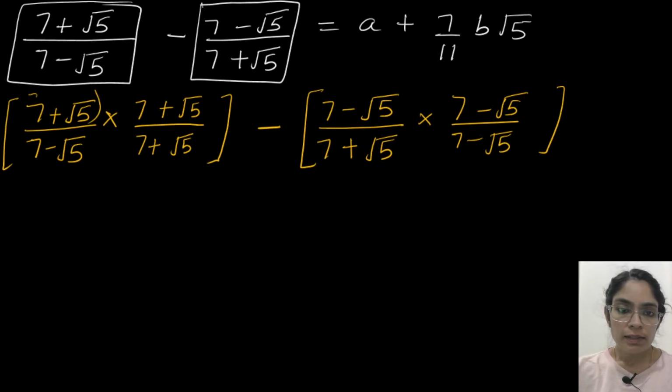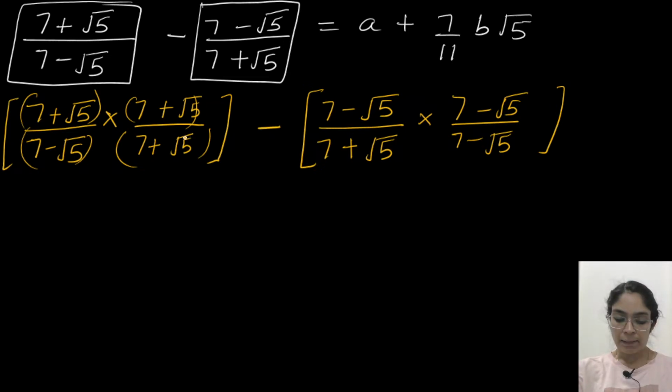Now, brackets we have to multiply. So same term, if you multiply 7 plus root 5 with 7 plus root 5, what will you get? We are multiplying. In all the previous questions, the numerator had different expressions. Now we have 7 plus root 5 into 7 plus root 5. Sami has mentioned it should be a plus b whole square.